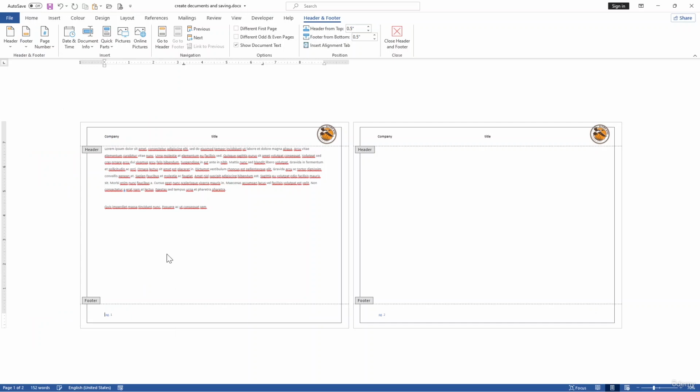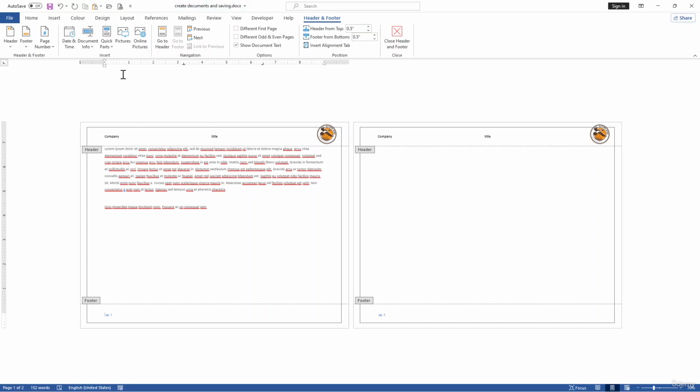So let's use this footer, and this is page number 2. Okay. So this way you can easily add an image or logo, or use something different like the page number, the company's logo, or a different number.